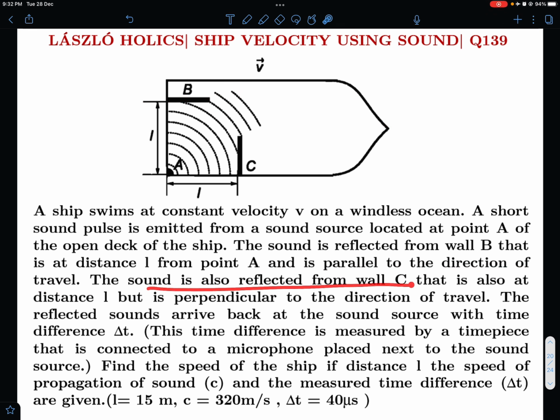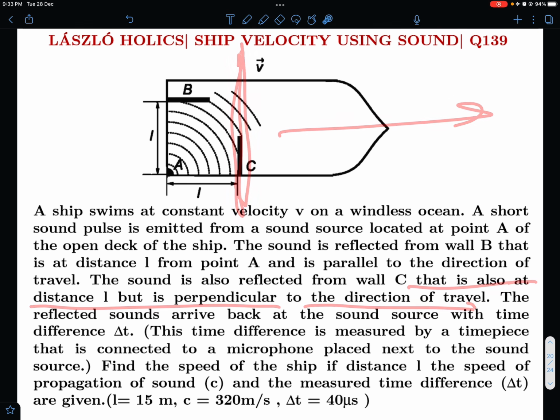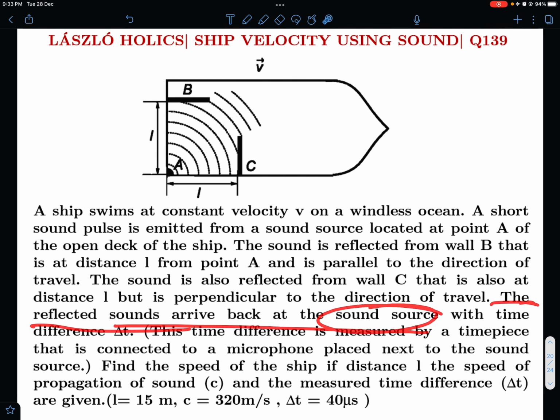The sound is also reflected from wall C. This is another wall C, also at distance L but perpendicular to the direction of travel. So this is the direction of travel and the wall is like this. The reflected sounds arrive back at the sound source with time difference delta t. So this one comes back and this one comes back, and this time difference is delta t.